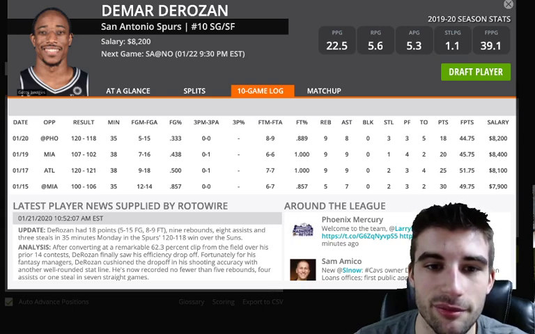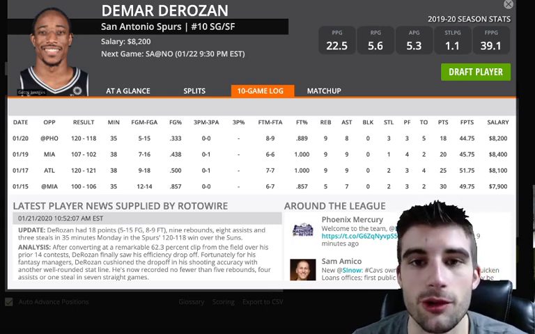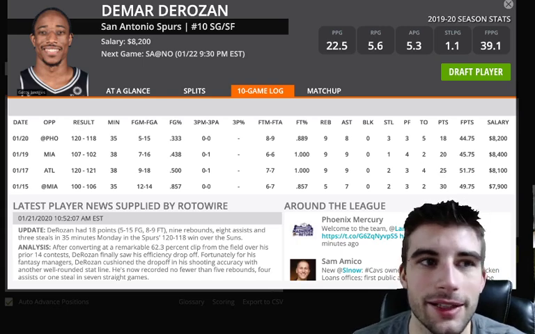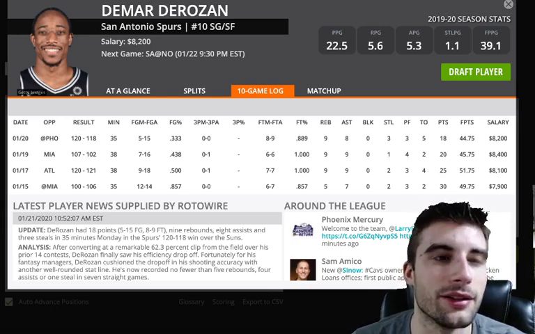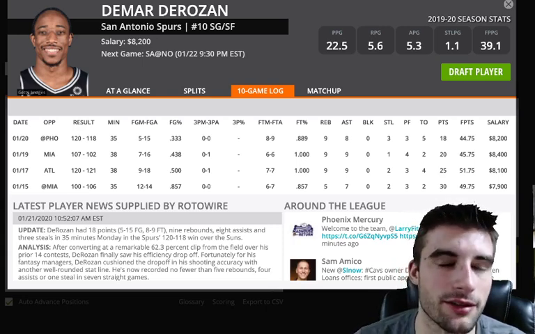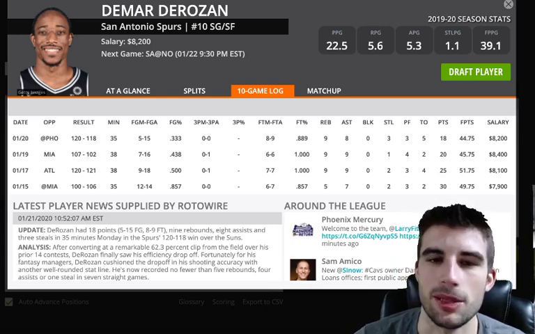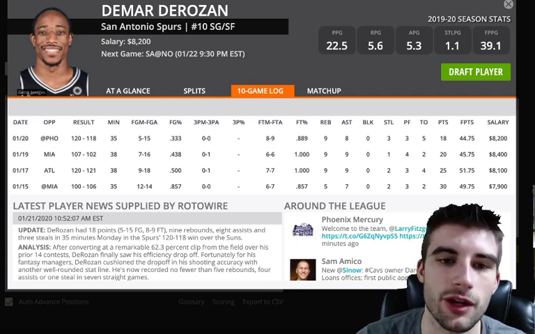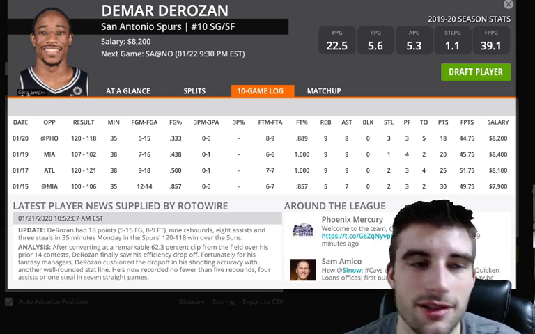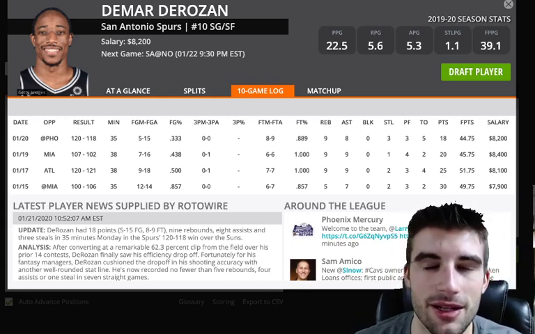I think he's a very safe play, especially versus New Orleans, because I do want exposure to this game. We have an elite game environment here: 237 total, tight 3.5 point spread, and two bad defensive teams facing off. And New Orleans, I mean, they suck versus guards and forwards. I know they're the worst team in the league versus point guards, but a little bit better versus shooting guards and small forwards, but still not anything you'd have to be worried about. They're bottom 10 versus those positions. New Orleans is second in pace of play, so we get a big pace-up spot here. He's at 1.14 points per minute.